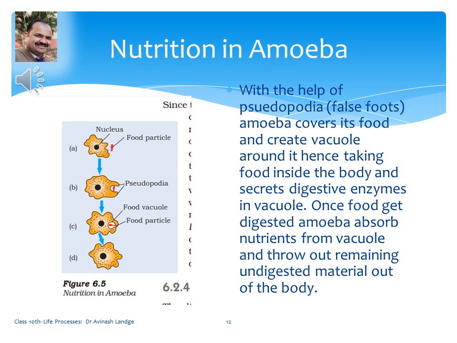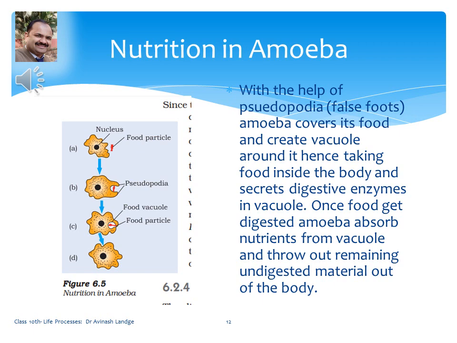This is the vacuole created by the amoeba around the food. Once food gets digested, the amoeba absorbs nutrients from the vacuole and throws the remaining undigested material out of the body. So this is taking food inside the body, digesting it and throwing remaining food material out of the body. This is called holozoic nutrition.